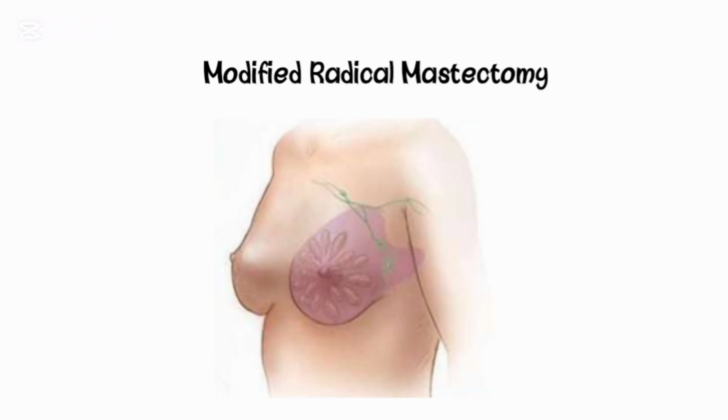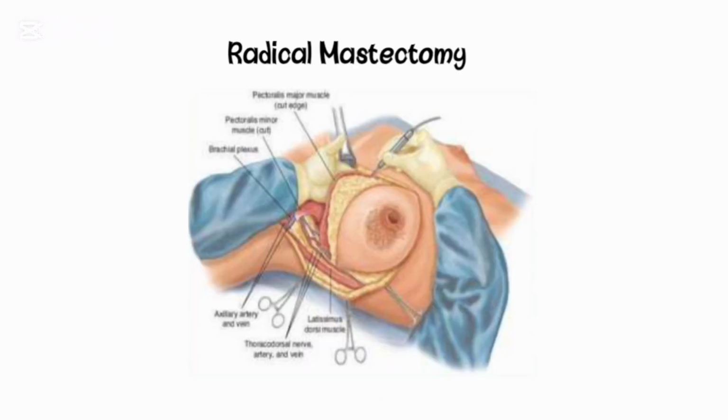Now next is modified radical mastectomy. Here there is removal of the breast with axillary lymph nodes. And the last one is radical mastectomy. Now here, there is removal of the breast, axillary lymph nodes along with the chest muscles, which are pectoralis major and minor muscles. And these breast conserving surgeries are the treatment of choice for women with relatively small breast cancers.